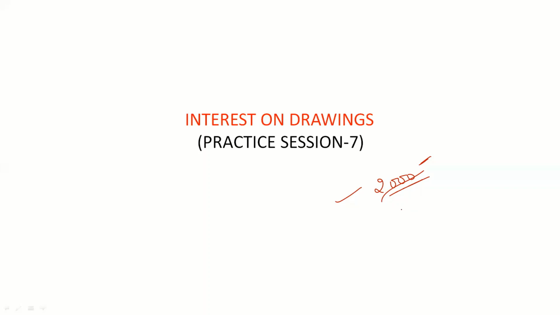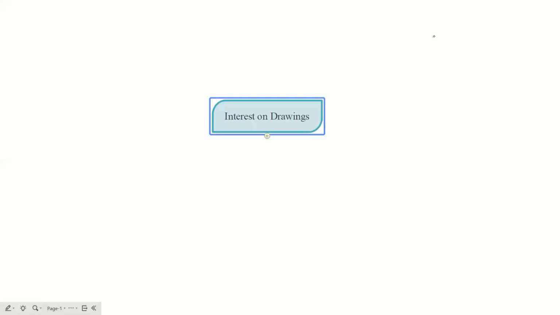Now here we will be calculating how much interest the partners have to pay depending upon the drawings made by them. There are various methods for calculating interest on drawings, and it depends upon the firm which method they choose.